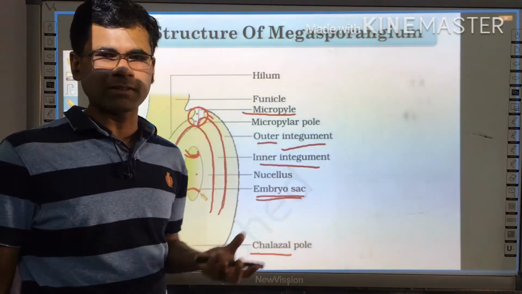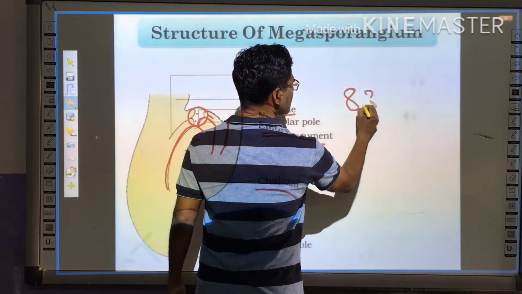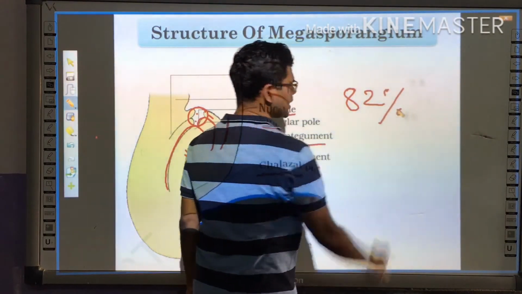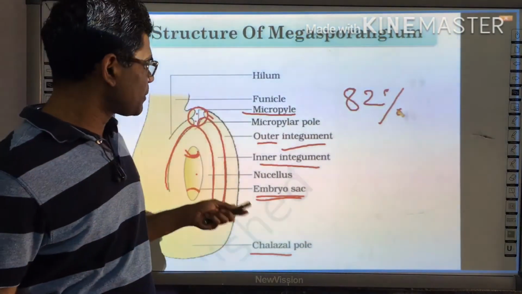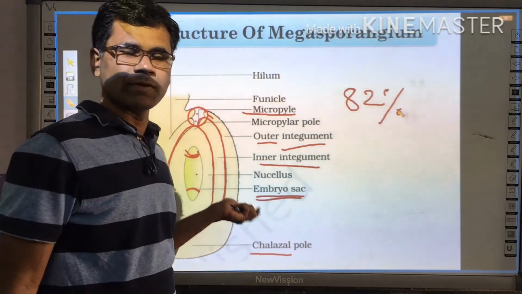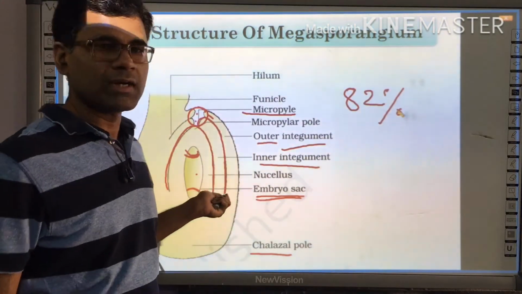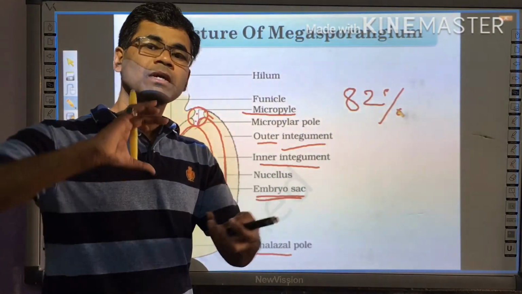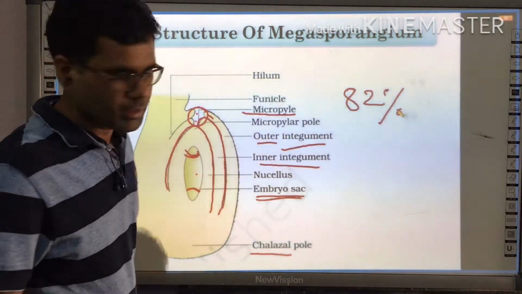Anatropous means inverted. Approximately 82% of angiosperms possess the anatropous ovary, and that's why in your NCERT the anatropous ovary is discussed. Okay, anatropous means inverted, opposite, ulta.